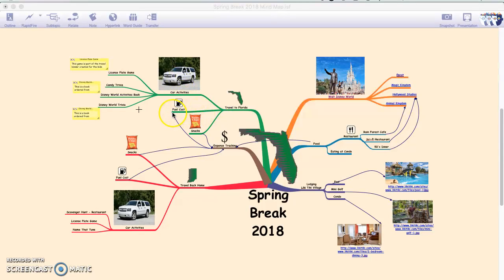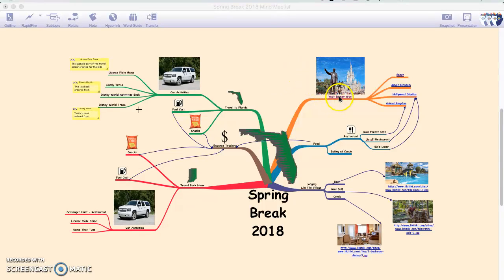Also wanted to include some fuel costs and snacks. I did this primarily, my son really enjoys math, and I wanted him to help track some of these expenses to get an idea of what we spend on vacation, which takes us to the expense tracking sub idea. And I related several of the sub ideas to expense tracking so that he can see the relationship of where they flow.